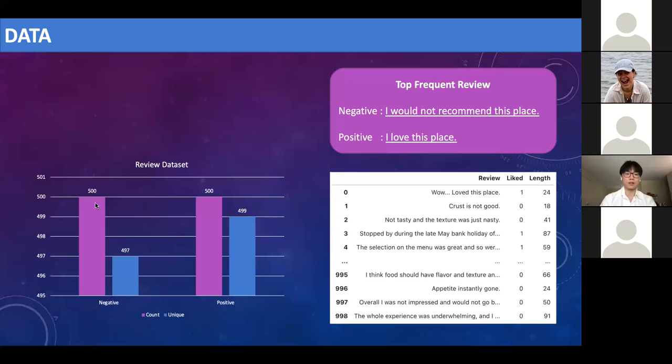The dataset I use is from Kaggle, which consists of 1,000 reviews on a restaurant, 500 are positive reviews and 500 are negative reviews. Most of them are unique. I give 2 examples of the most frequent reviews. Both of them appear twice in the dataset, one positive and one negative. And the image shows some sample reviews from the dataset with their sentiments, 0 and 1.